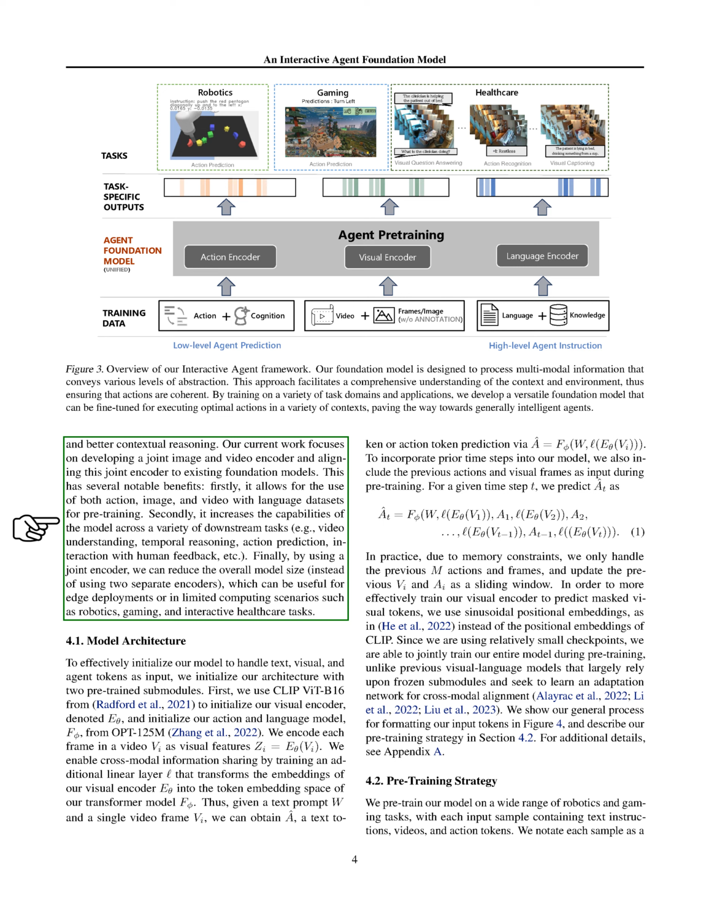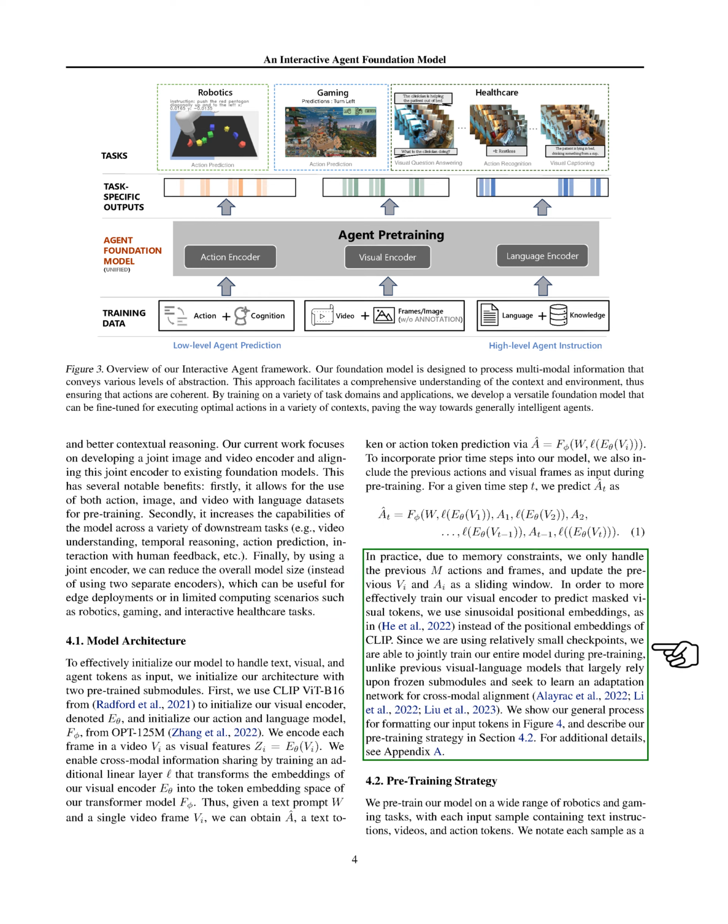Our method aims to make the model more versatile and efficient, which is crucial for applications where computing resources are limited. In summary, we're working on a model that can understand and interact with the world in a way that's similar to humans, using both visual and language cues. This is just the beginning, and there's a lot more to explore and develop in this exciting field.